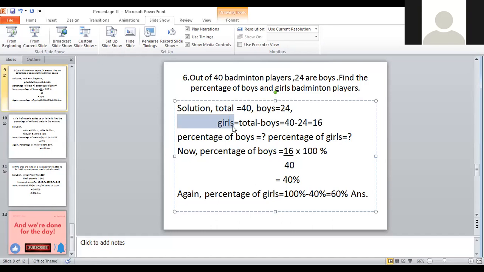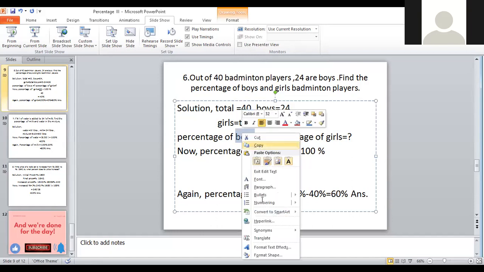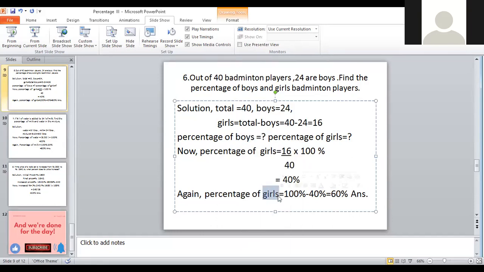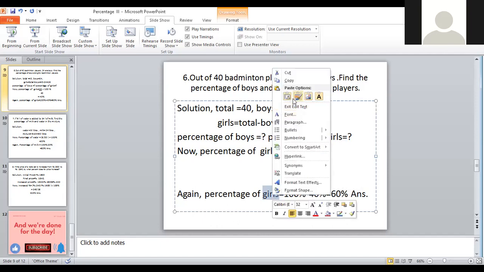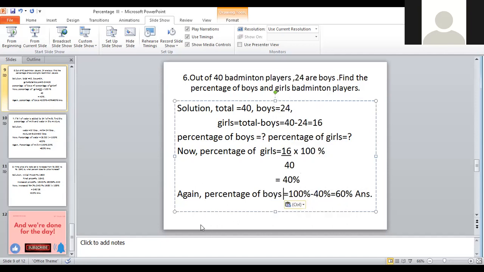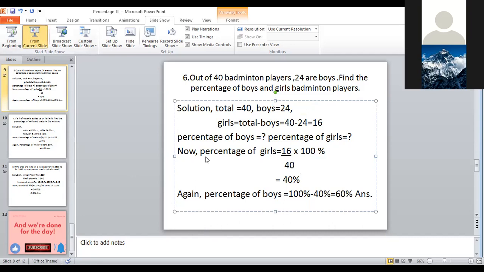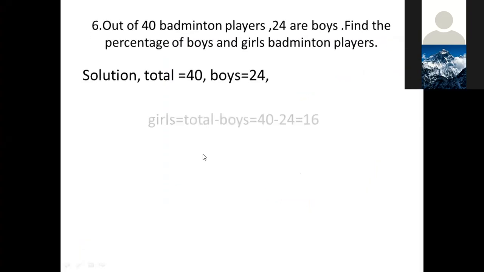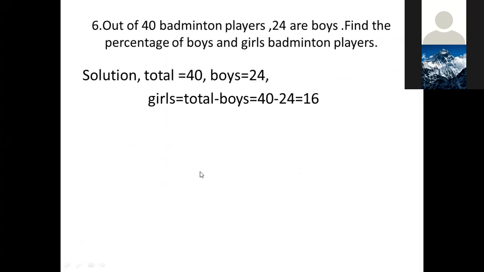First one you have tried, percentage of girls. And if you know the percentage of girls, then you can find the percentage of boys. Because total percentage we have to take as 100 percentage.